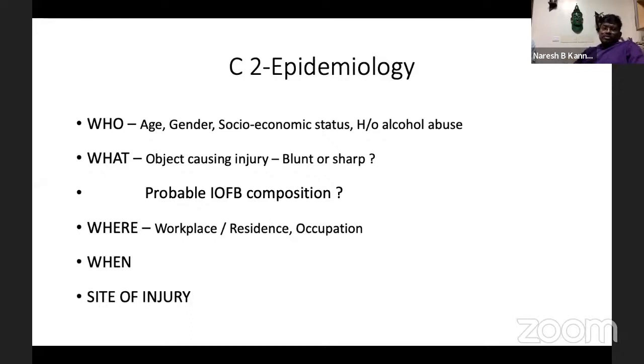Because this will give us the probable IOFB composition, because sometimes it may be a rare earth, or it may be a metallic non-magnetic, or it may be glass. And where it has happened is also very important, whether it's at the workplace or the occupation, and when, and the site of the injury is also very important.